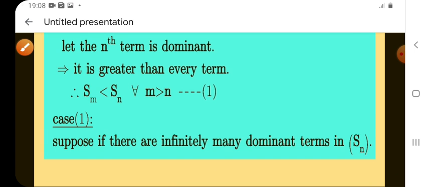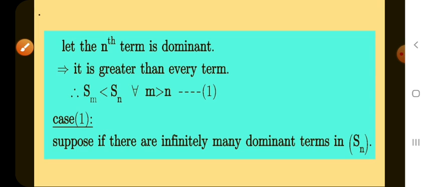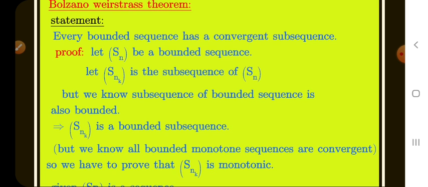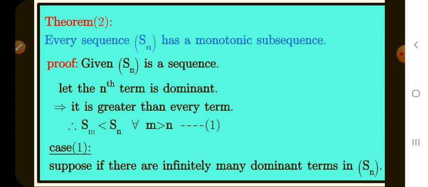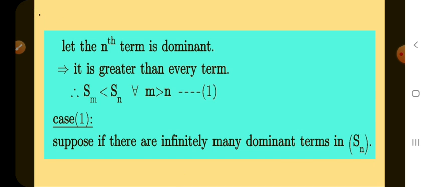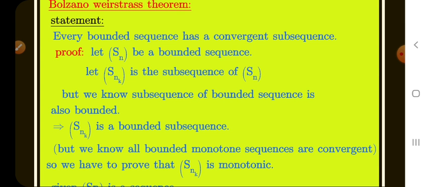So I wrote here the same theorem that we learnt before. I wrote this theorem as it is in the Bolzano-Weierstrass theorem. See here, we have just a bounded sequence. What we have to show here is that the subsequence is convergent.